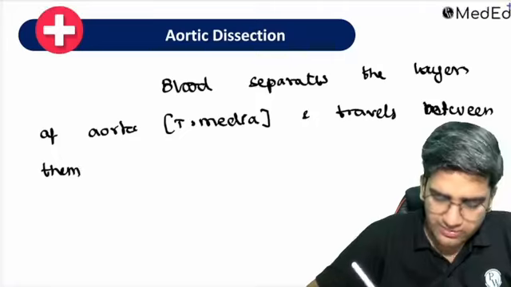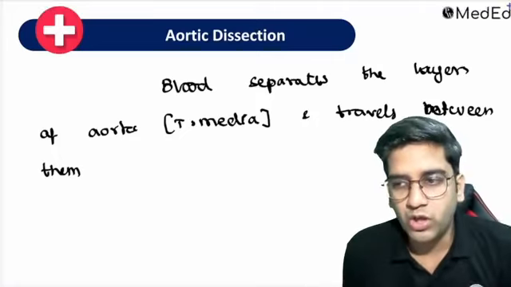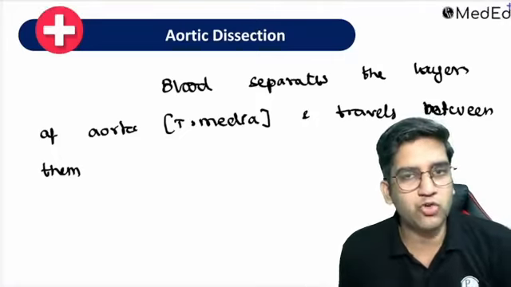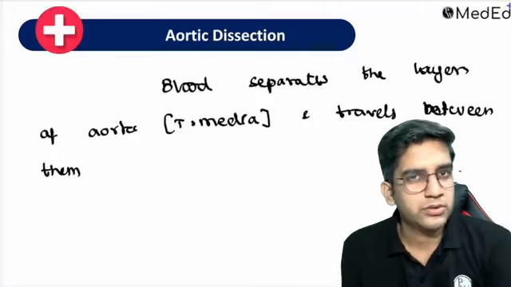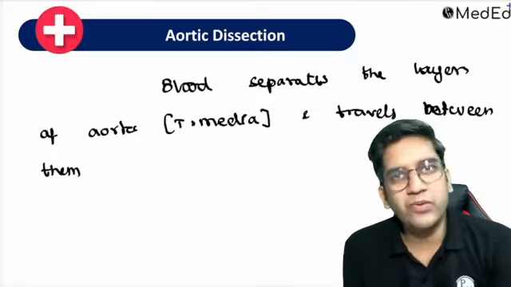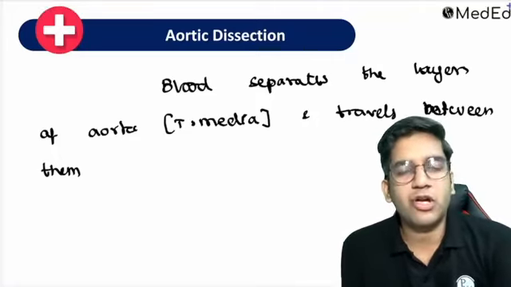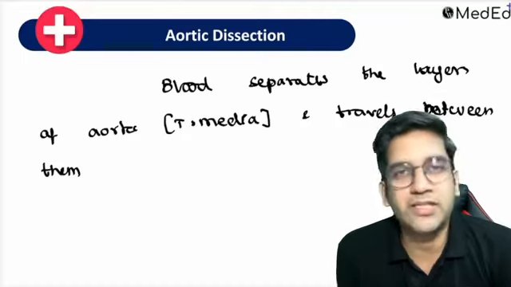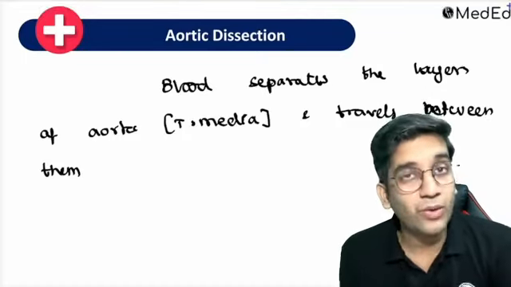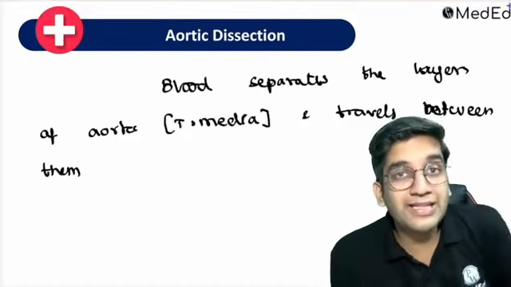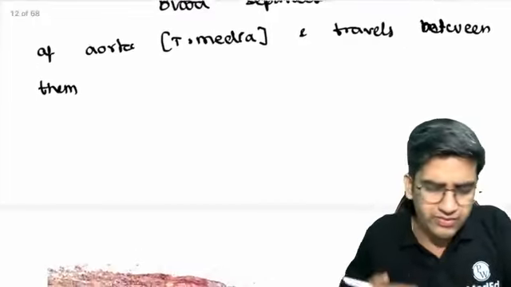So if it's going to separate the tunica media, the wall of the aorta should be weak or strong? Undoubtedly it should be very weak, right? If the wall is strong, there's no possibility blood can go and separate it. The wall should be weak. Only then the blood can easily separate the walls of aorta, right? It will be a weak aorta.